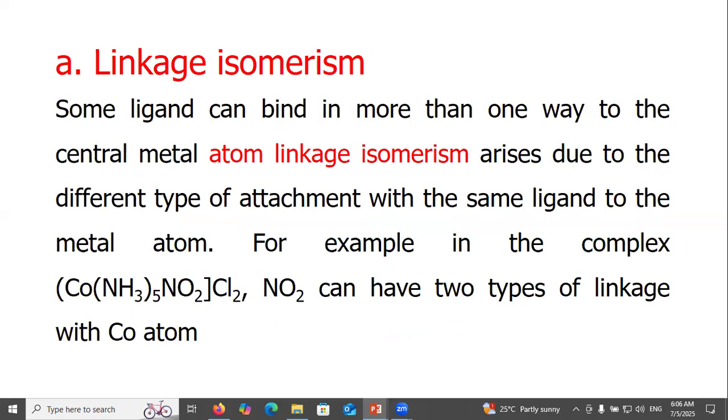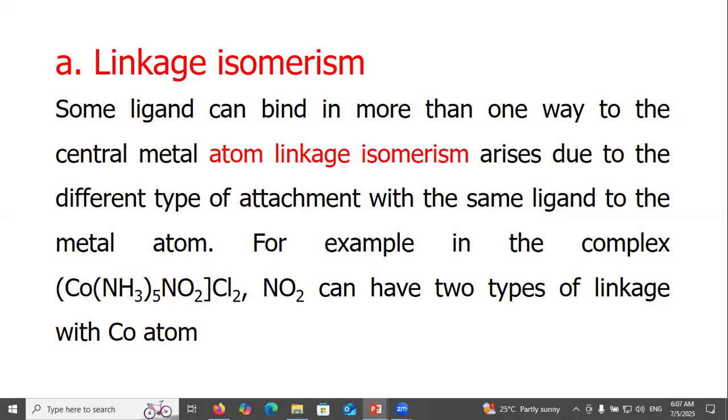Linkage isomerism: some ligands can bind in more than one way to the central metal atom. Linkage isomerism arises due to the different types of attachment of the same ligand to the metal atom. For example, in the complex, NO2 can have two types of linkage.